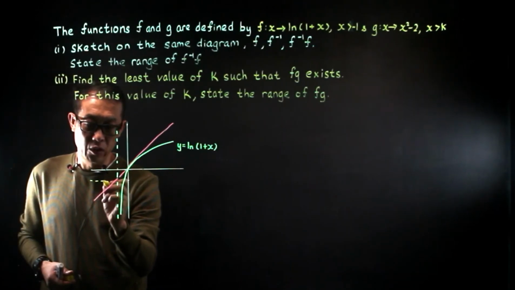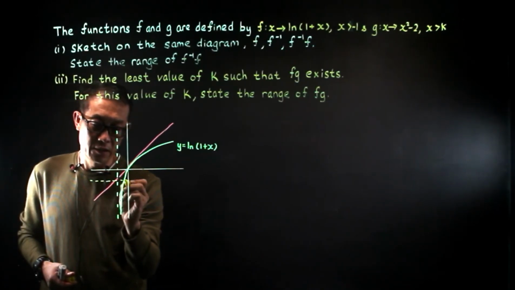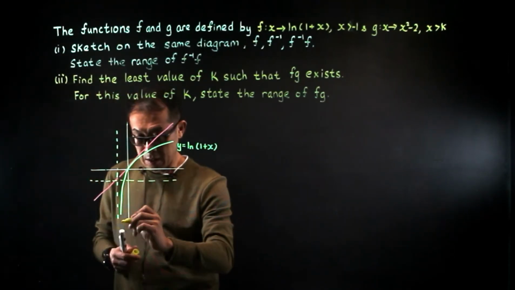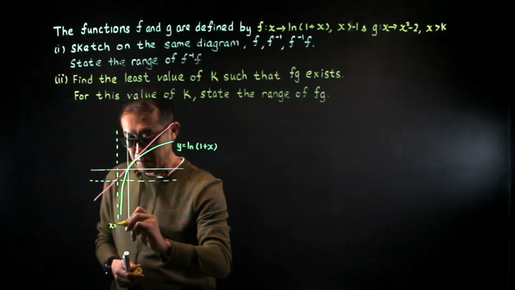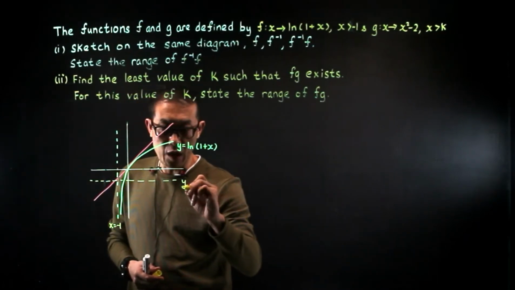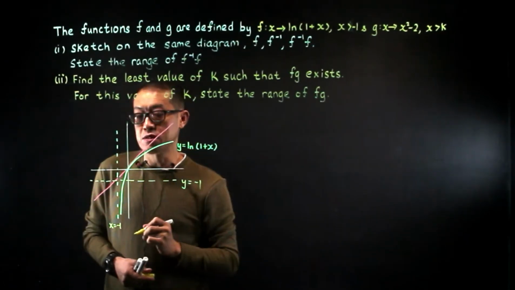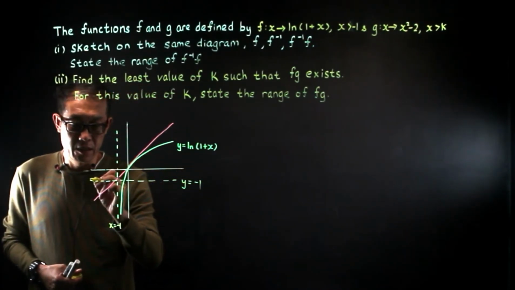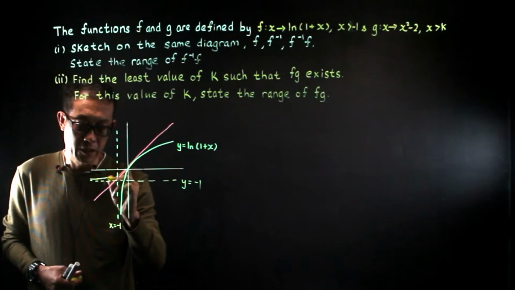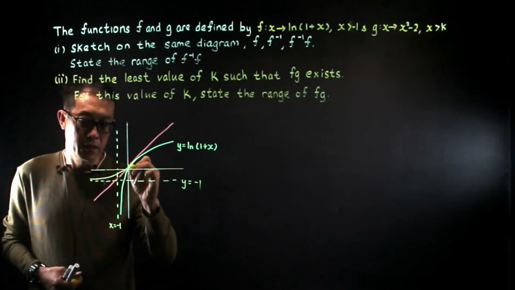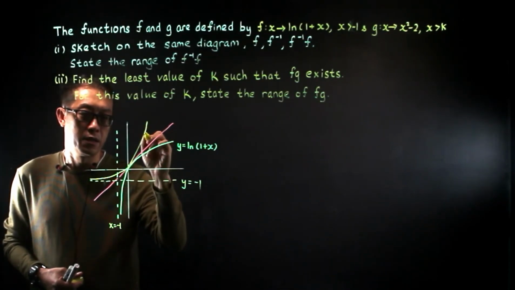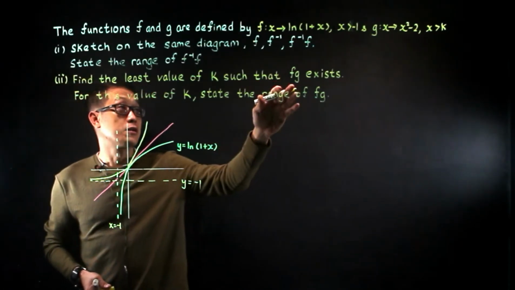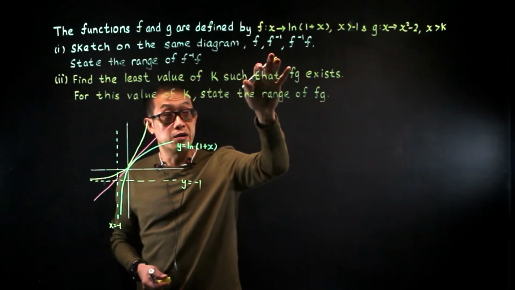The asymptote will also be reflected. This is x equals to minus 1. So this is y equals to minus 1. So if you reflect it, it will be this way. So we have sketched the graph f, and f inverse.